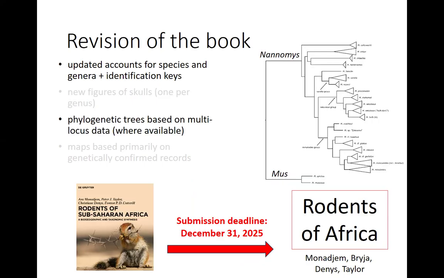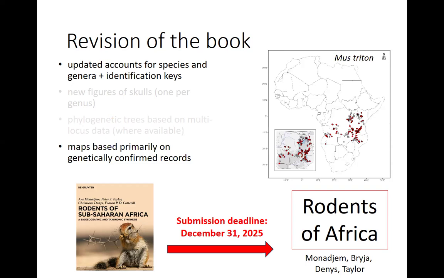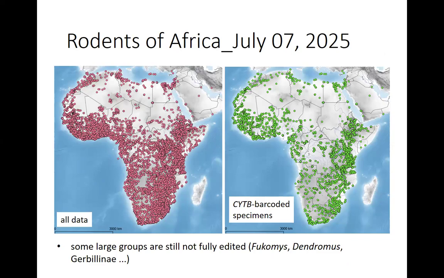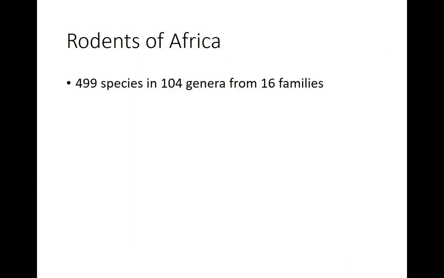There should be phylogenetic trees based on genomic data where they are available. And there should also be distributional maps that will be really reliable, based on genotype data or some well-confirmed data. So this is what we are doing now, and it's big fun, and I like to work on it, but I have not enough time. These are the data which are now included in the database, all data, and these are cytochrome b barcoded specimens. So it can be good progress compared to the previous edition of this book.